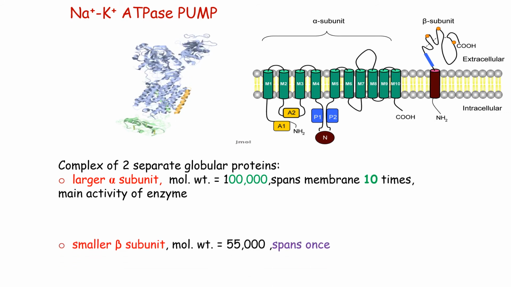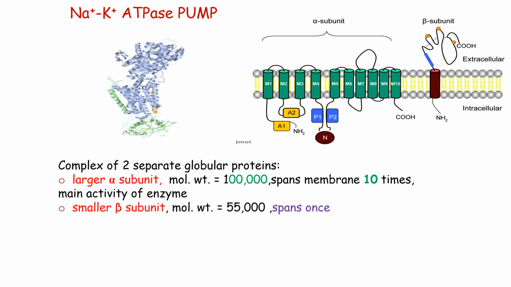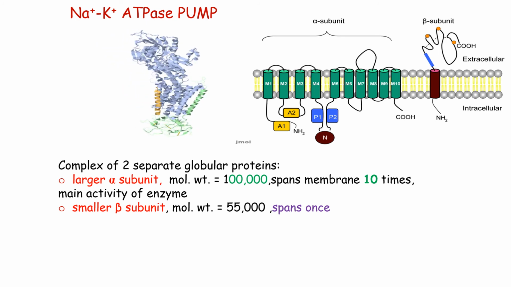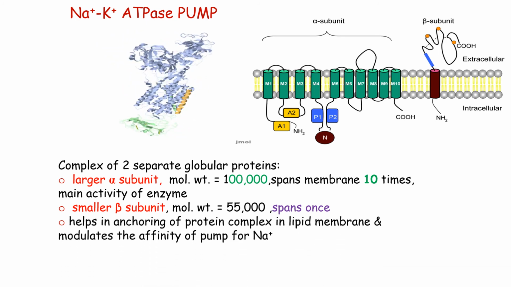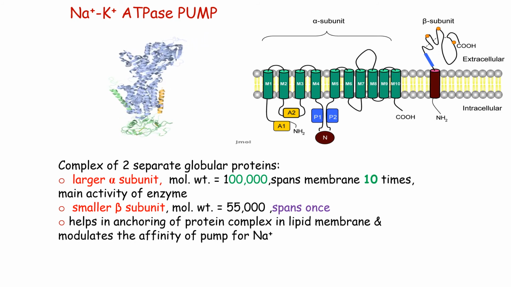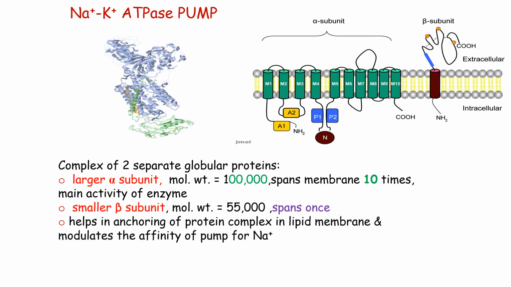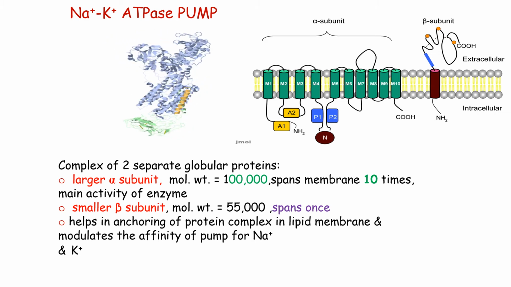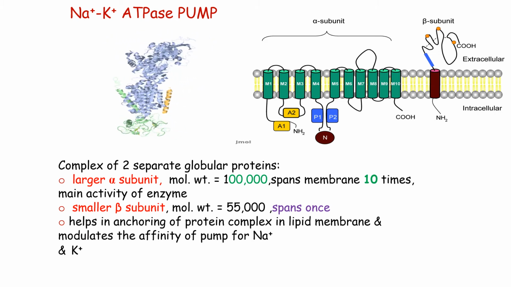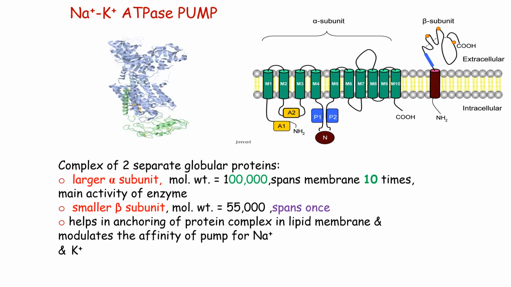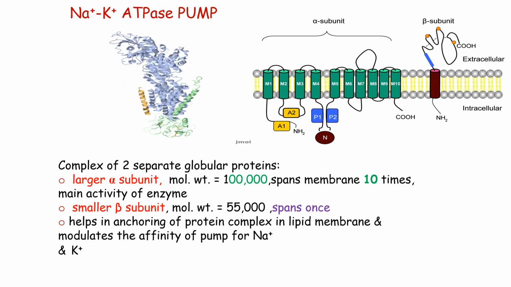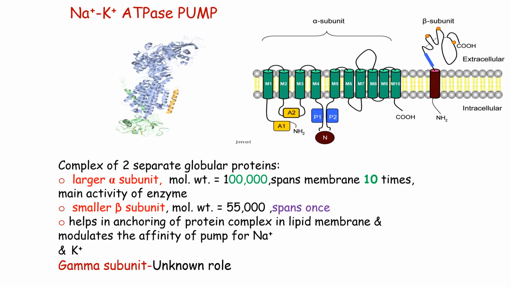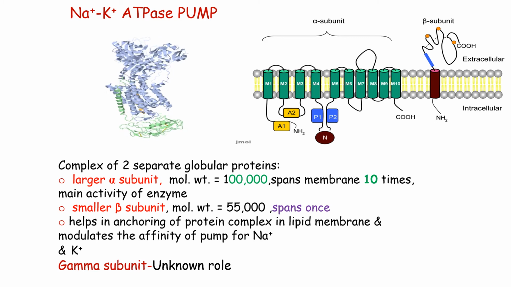Then in green color we have the beta or the smaller subunit that has a weight of 55,000. The main activity of the pump resides in the alpha subunit. The beta subunit is the structural or anchoring protein which helps in fixing the pump to the cell membrane. In some of the variants, we also have this domain shown in golden color, the gamma subunit, the function of which is not yet known.